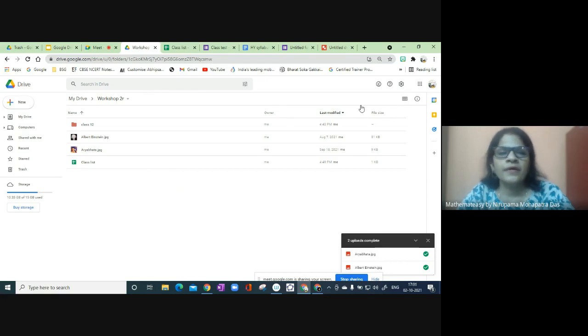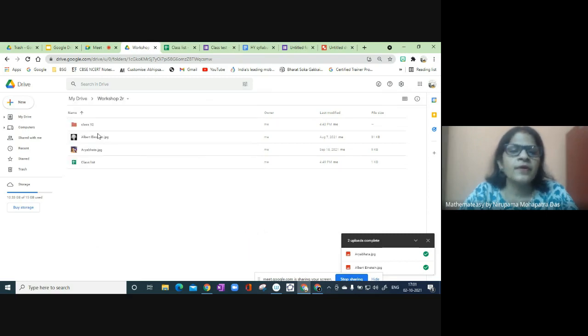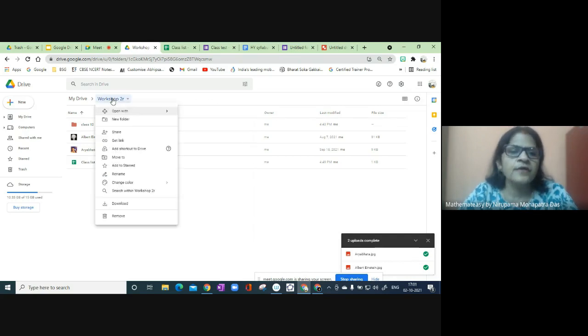So this is one icon you are able to see, one of the setting parts. Then I can go to this folder, right click, then Share.